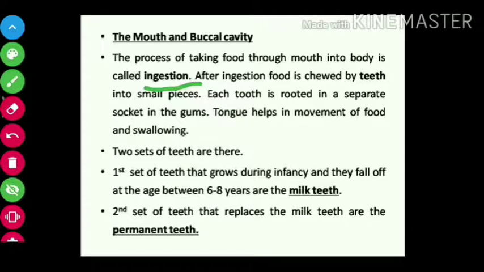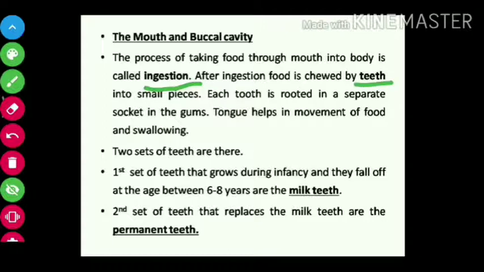So after ingestion, what will you do? First you will understand the difference between mouth and buccal cavity. Where we are taking food, where the lips are present, that is the mouth. But inside, the space where food is going, where teeth and tongue are present, that is the buccal cavity. So after ingestion, food is chewed by teeth into small pieces.